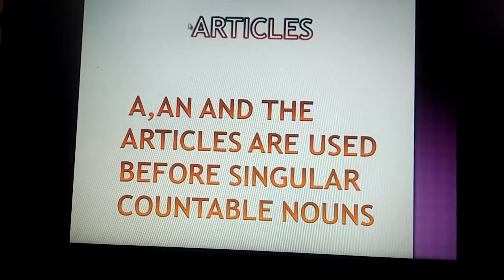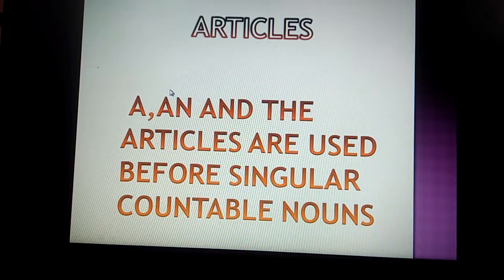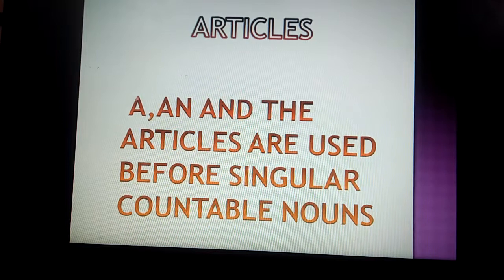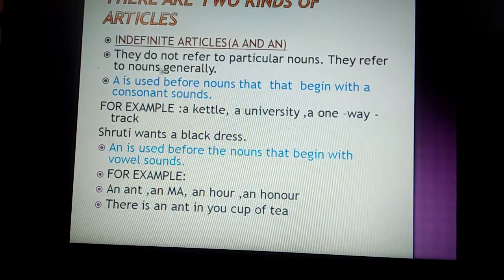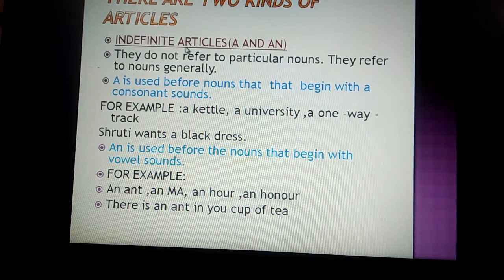Today we are going to deal with articles. The use of a and the before singular countable nouns is called articles. Now there are two kinds of articles: indefinite articles, which include a and an.